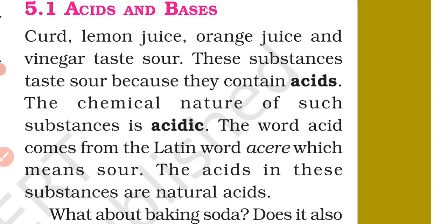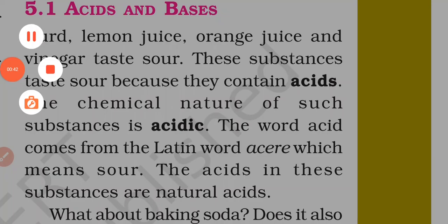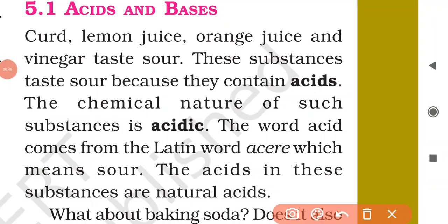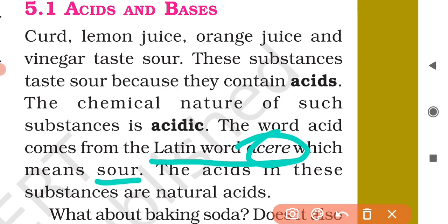And these substances taste sour because they contain acids. Due to the presence of acids, these substances taste sour. And the chemical nature of such substances is acidic. The chemical nature of curd, lemon juice, orange juice, vinegar is acidic. Now you see here, the word acid comes from the Latin word acere, which means sour. The meaning of acere is sour.